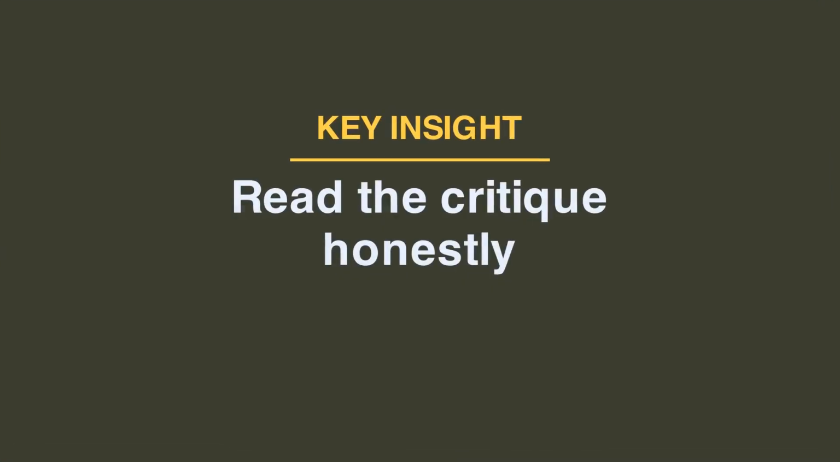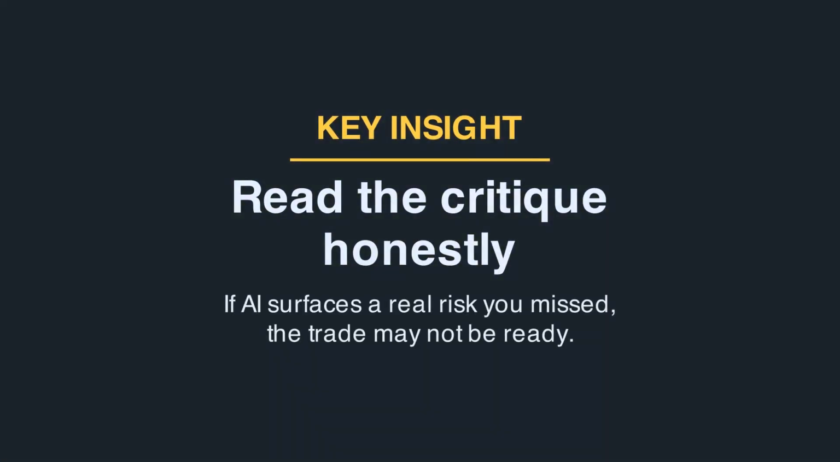Step 2. Read the AI's critique honestly. Sometimes the AI will surface a risk that's real and that you genuinely hadn't weighted. That's information. Either you can address the risk, tighter stop, smaller size, additional confluence requirement, or you skip the trade entirely. Sometimes the AI's critique points to things you've already considered or that don't apply, in which case you proceed with the entry. Either way, the critique forces you to articulate your thesis explicitly and confront challenges to it before you have skin in the game.